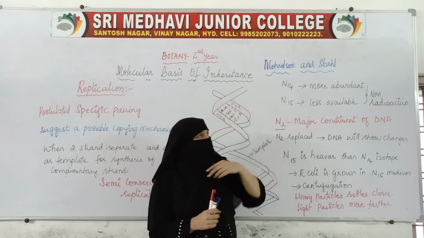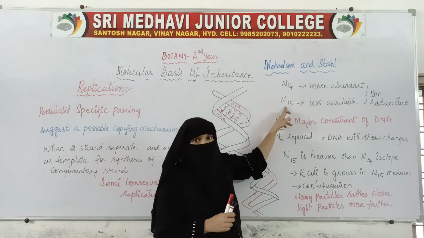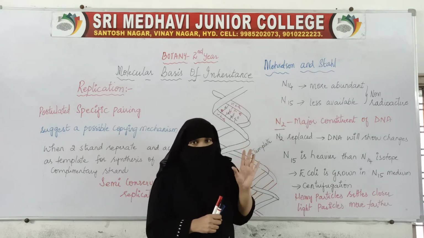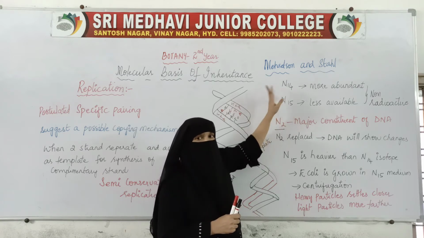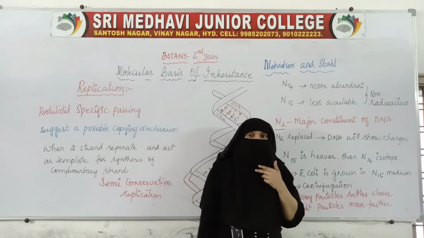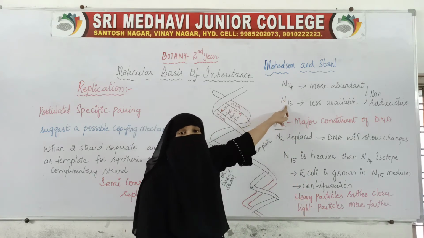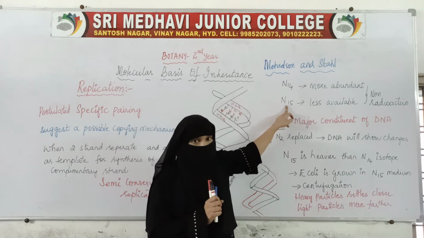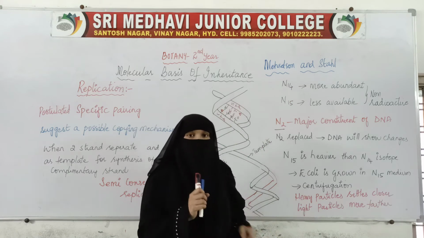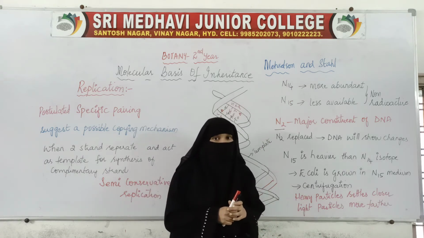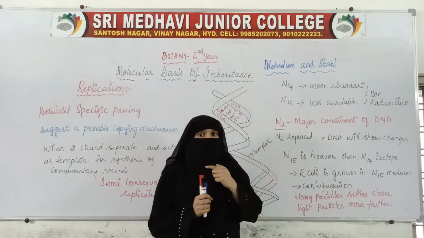One isotope is N14 and another is N15, with just a difference in mass. N15 is heavier, N14 is a little lighter. These are the isotopes of nitrogen. For this Meselson and Stahl experiment, they proved that DNA replicates through the semi-conservative method. So how did they prove it? With the help of the experiment.